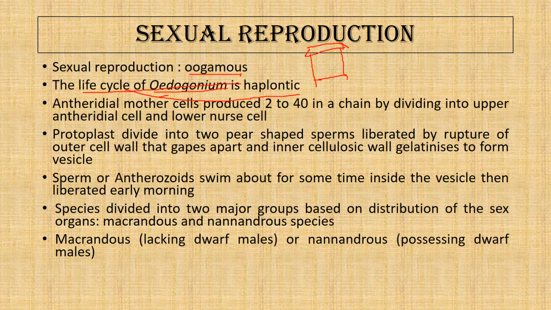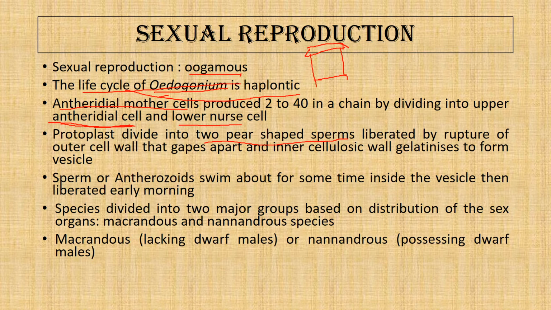the male gamete is formed in the antheridium cell. Any antheridial mother cell, which is of course a cap cell, divides to produce an upper antheridial cell and a lower Nash cell. From this antheridial cell, two pear shaped sperms or antherozoids are produced.